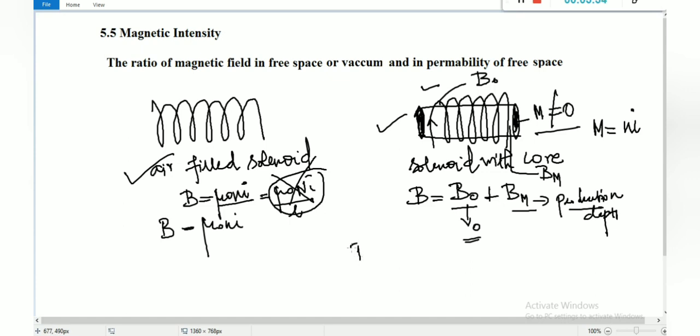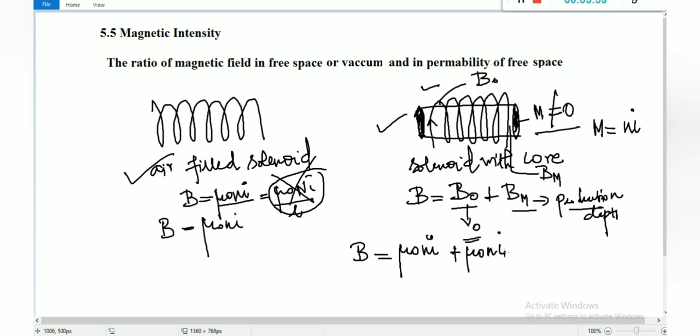So B is equal to, after I supply current, I am going to get the magnetic field for this solenoid, right? So for the solenoid, what is the magnetic field value? Mu naught Ni plus the magnetic field for the material core. That is mu naught Ni, right?